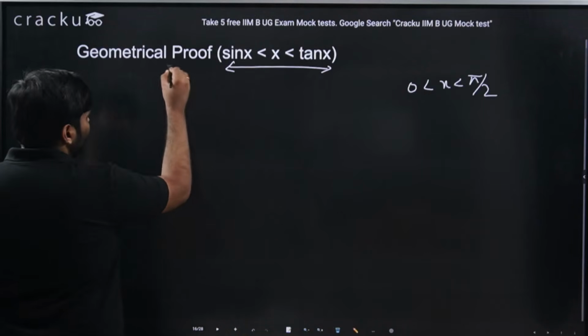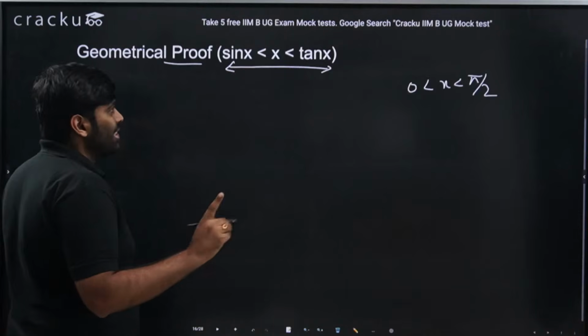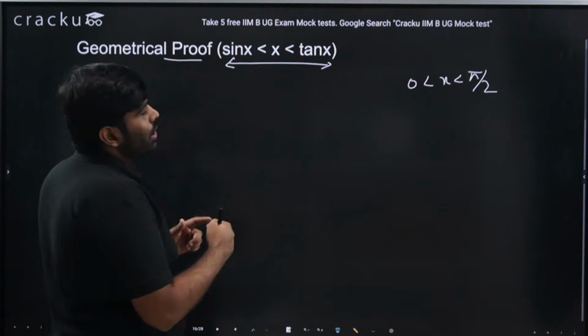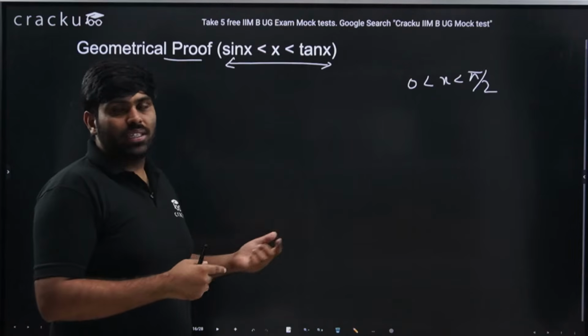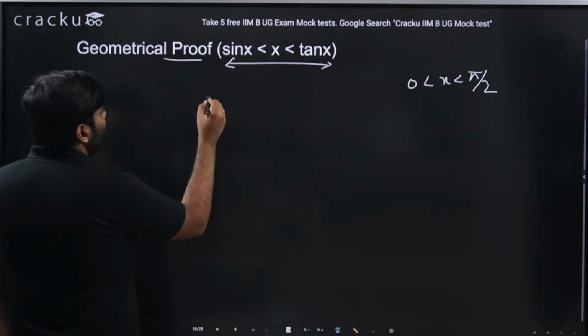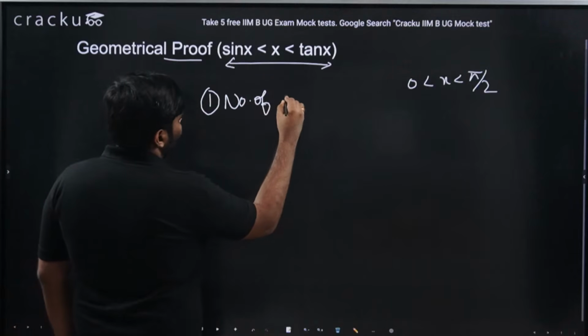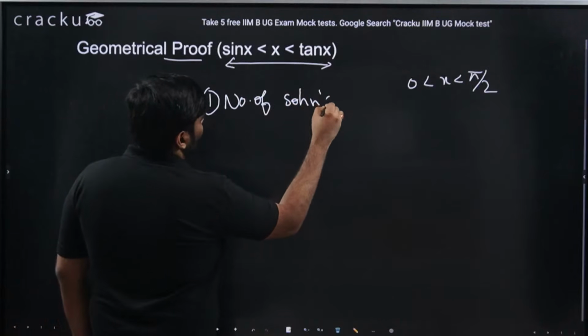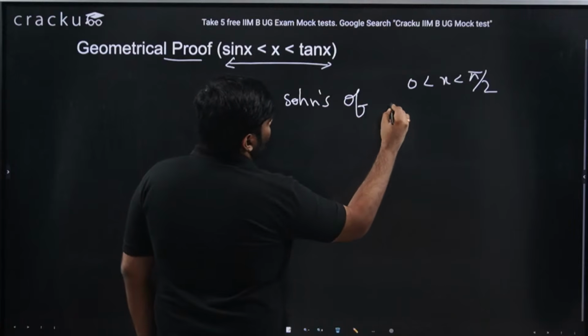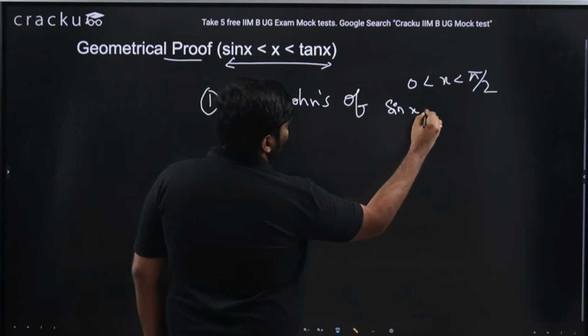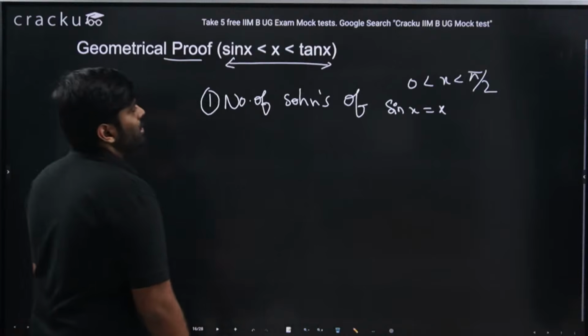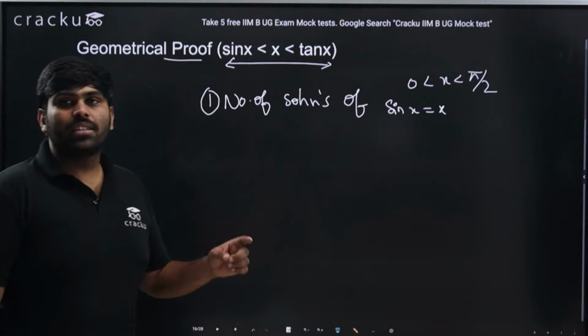I'll prove this: why is sin x less than x less than tan x? But what is the application part of it? Why do I prove this, and what is the essence of it? First question: the number of solutions of sin x equal to x.